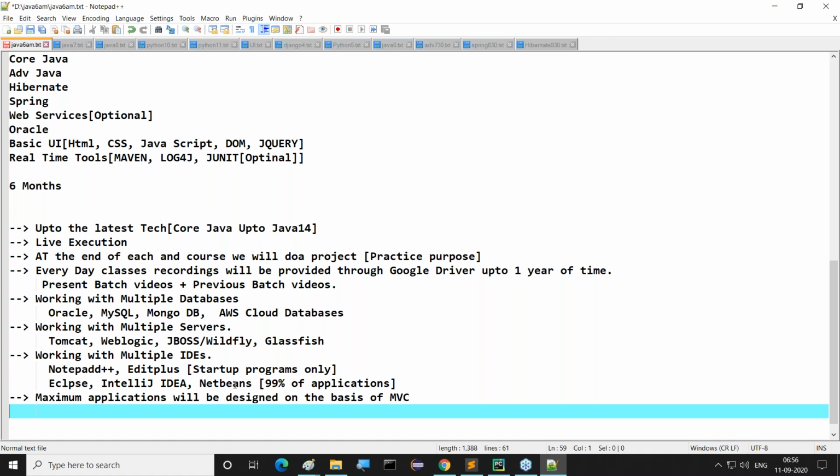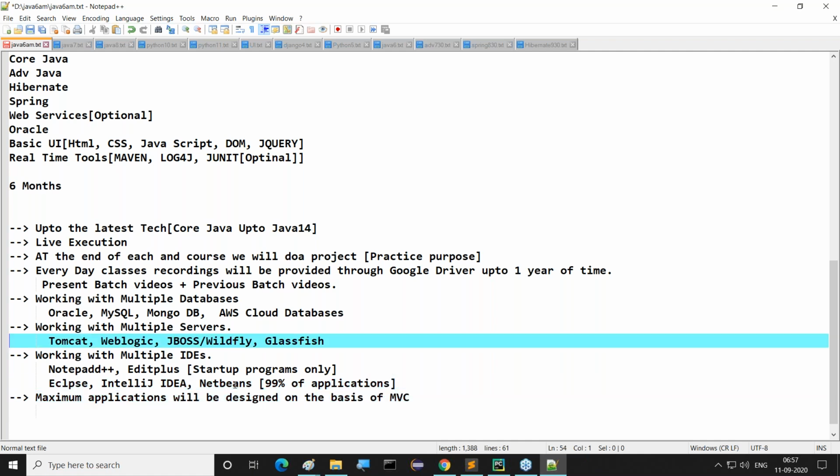That means getting a job is nothing. Once you're in a position to teach Java to somebody else, then getting opportunities or jobs in companies is not at all a matter. Easily we can get it. And one more thing I'm telling you, here we are having nearly 80% success rate. For every 100 members, 80 members get jobs in outside companies. Good, sir. Now, these are the various services we are providing. Maybe one or two, if I forget, then once the course is started, we are going to cover all these things here.